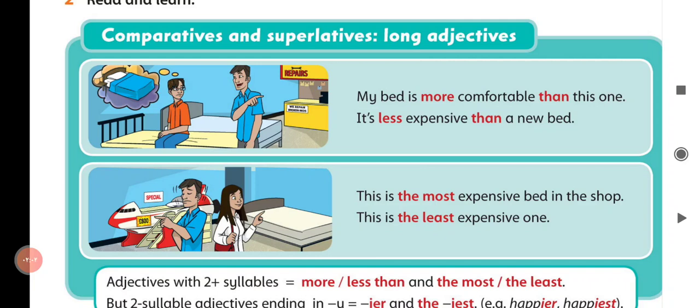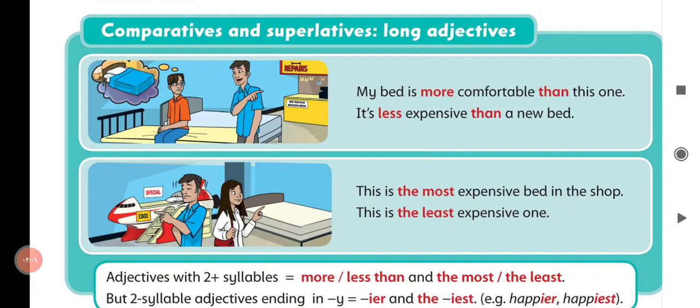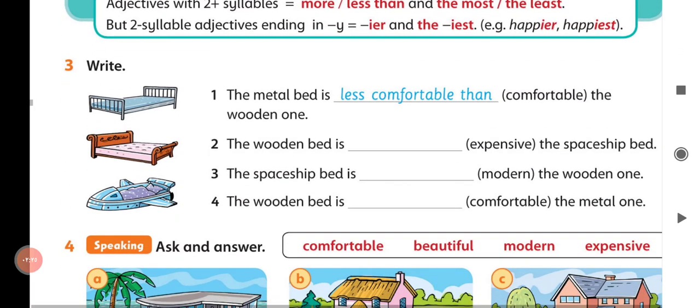Again, in comparatives and superlatives with long adjectives, we use in comparatives more, long adjective, than, or less, the long adjective, than. In superlatives, we use the most or the least, the most plus the long adjective or the least plus the long adjective. Let's see.